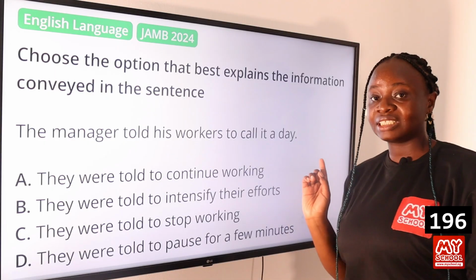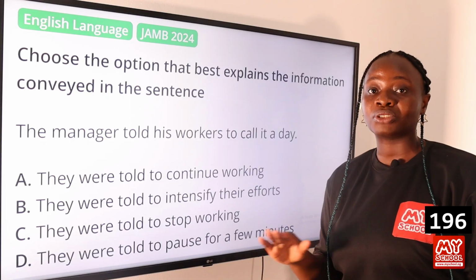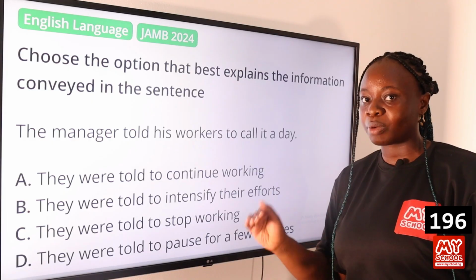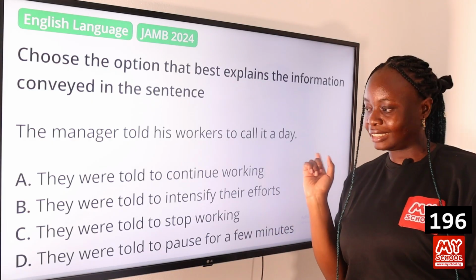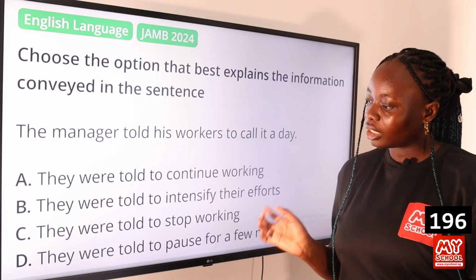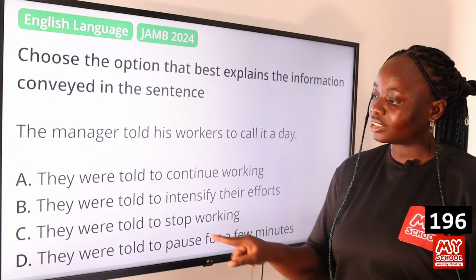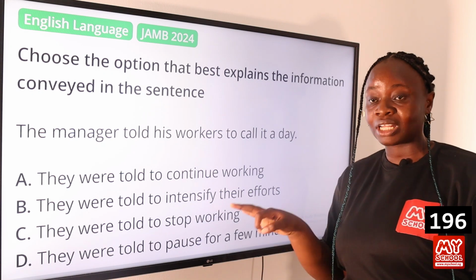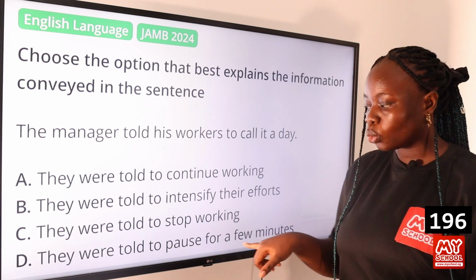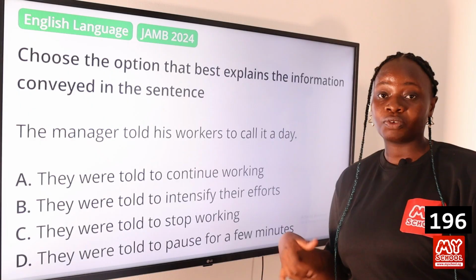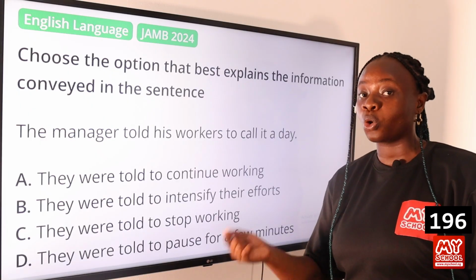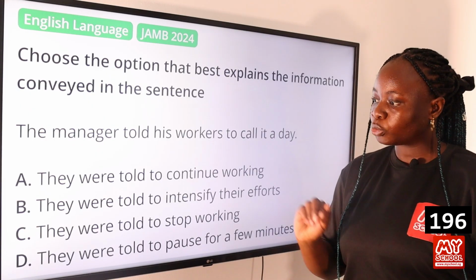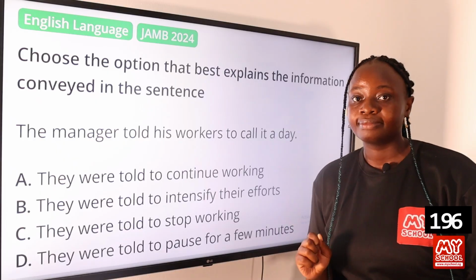So the phrase to call it a day means to end work for that particular day, to stop working for that particular day. That is what it means, to call it a day. So the option that best conveys the information in that sentence is option C, they were told to stop working. That means they should stop working for that particular day. They were not told to pause for a few minutes. When you are pausing for a few minutes, it means you are going to continue work during that day. So option C is the answer to this question.